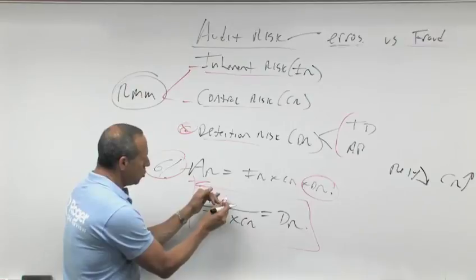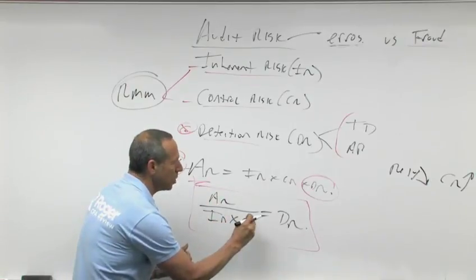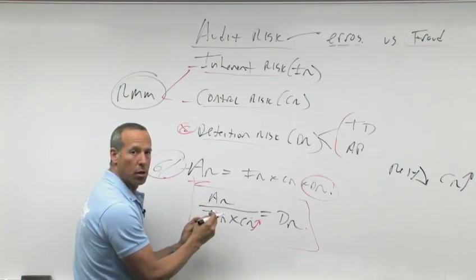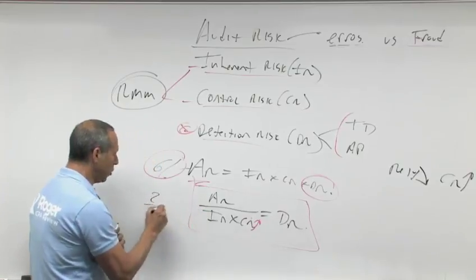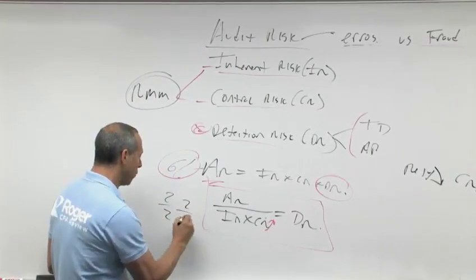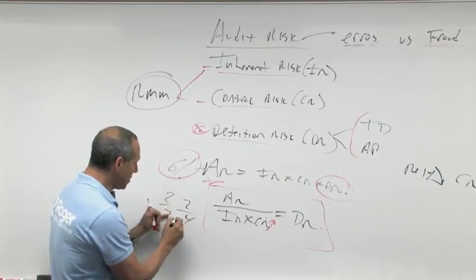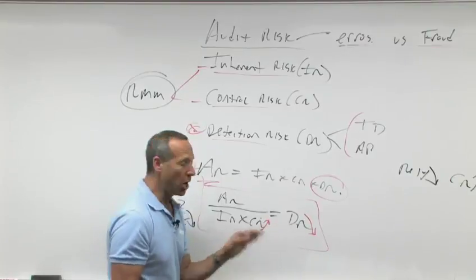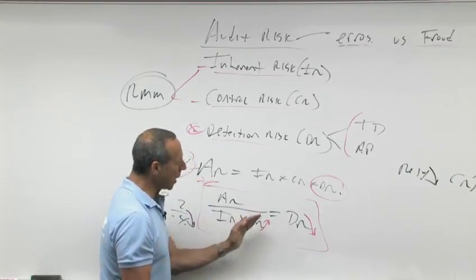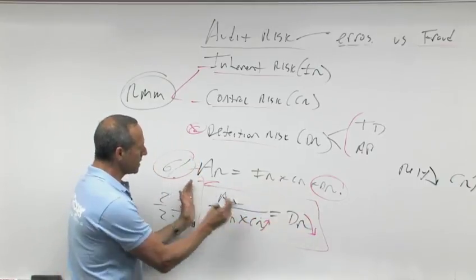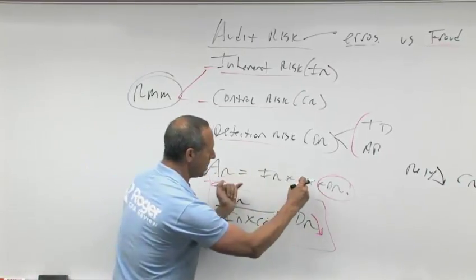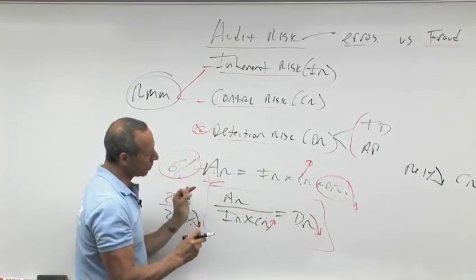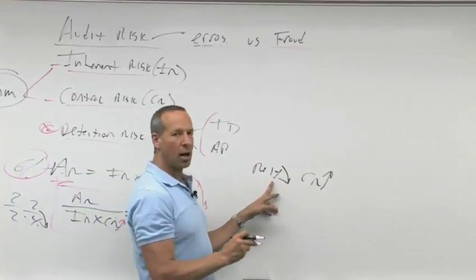So numerator down, denominator up: if this number goes up, what happens to the whole fraction? Let's see. What's 2 over 2? 1. What's 2 over 4? A half. So if this number gets bigger, the fraction gets smaller. There's your inverse relationship. So if control risk goes up, detection risk goes down. If I want this number to be the same, and this goes up, this has to go down to equal the same number. Make sense? So here's the deal. If reliance is low, that means I don't think internal controls are good.